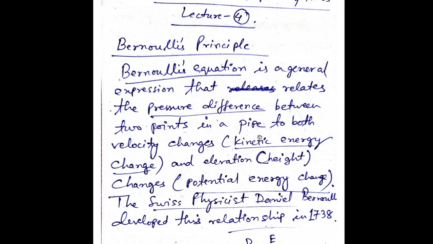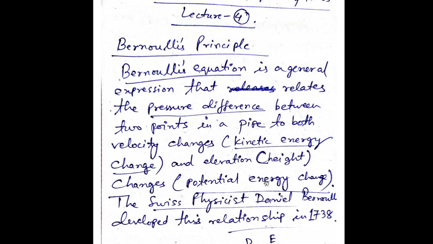If velocity changes, then there will be a change in the kinetic energy. Why? Because kinetic energy is half m v square. So if velocity changes, my kinetic energy will also change. And elevation, height, will change your potential energy, because potential energy is equal to what? It is mgh.